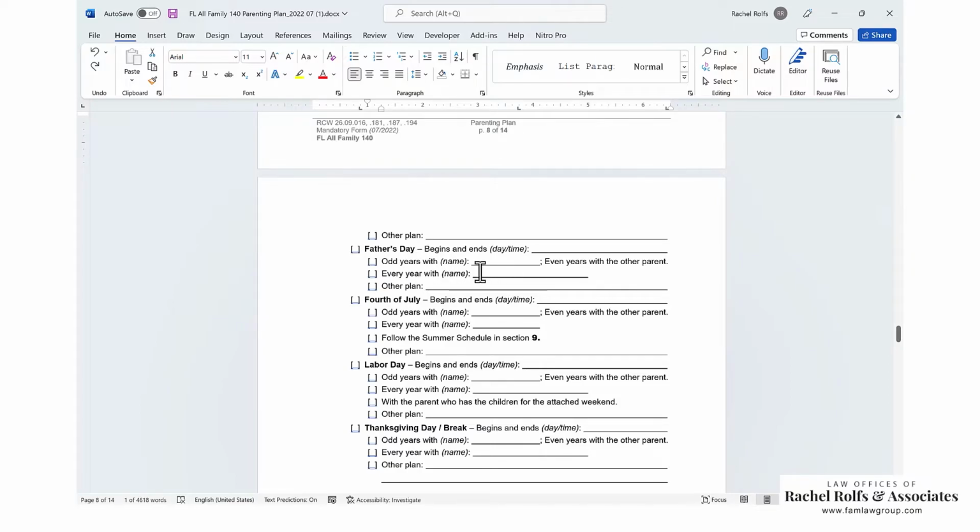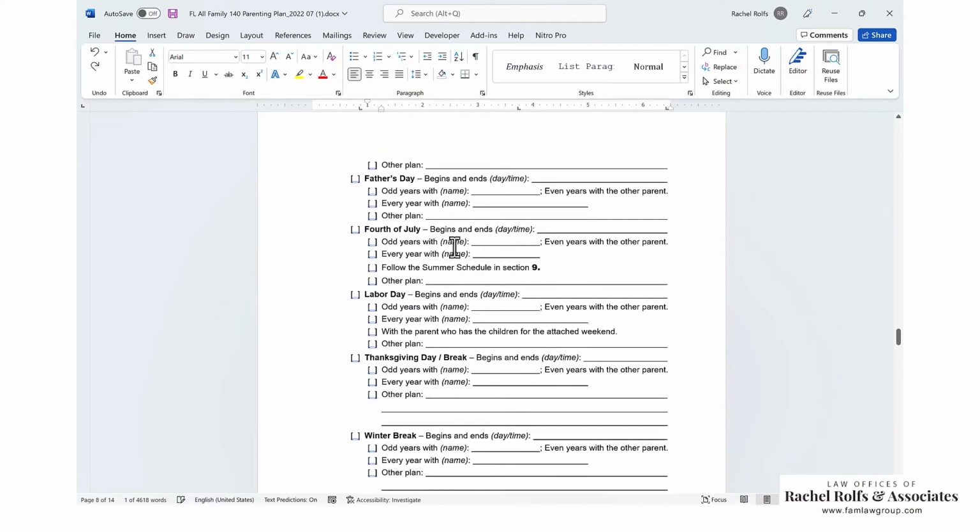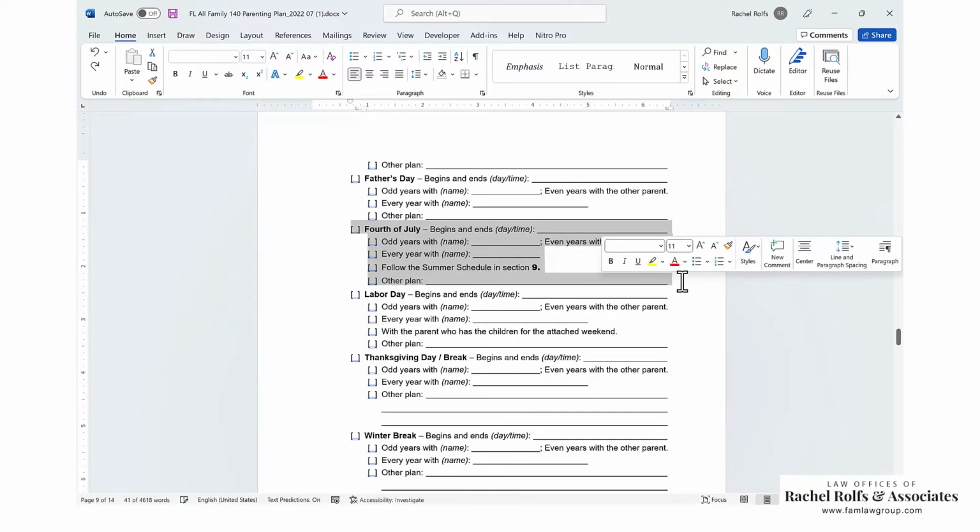If there's more than one dad, usually even, odd. 4th of July. So 4th of July, you want to be careful because that's going to fall during the summer schedule normally. So whatever you do with 4th of July, just keep in mind that if it is one parent's summertime and it is the other parent's 4th of July, depending how you write this, that parent might have to give the child back to the other parent just for the 4th of July and then take them back for the rest of the summer.